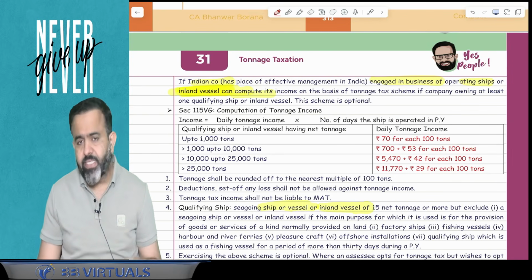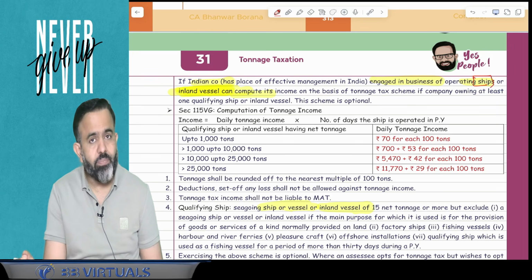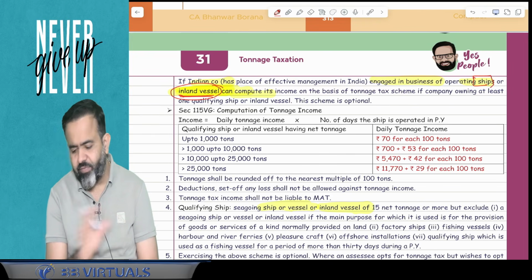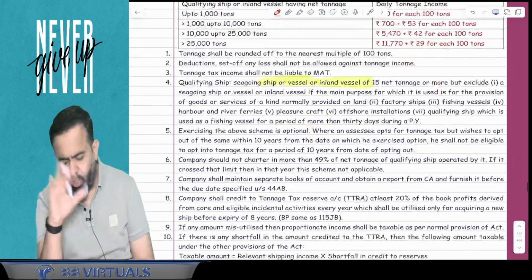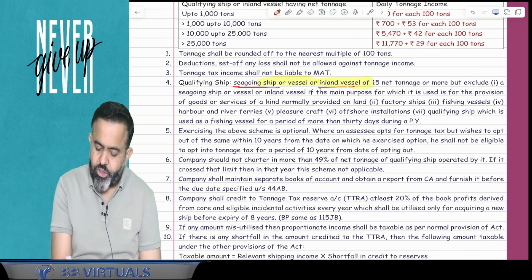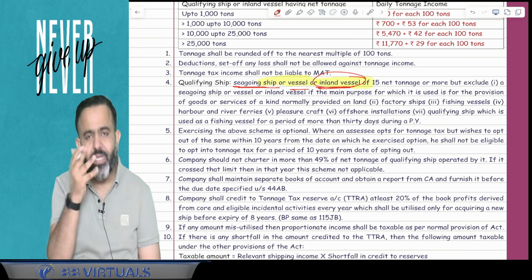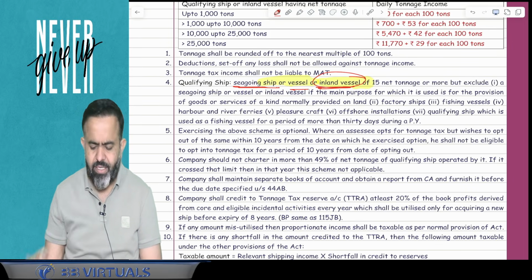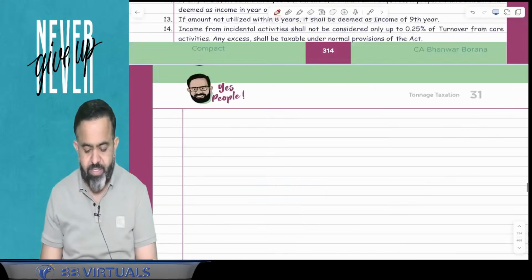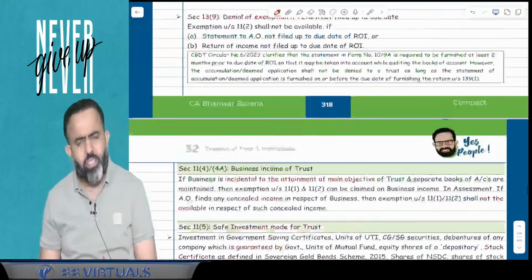And that change is, guys, earlier tonnage taxation was applicable only in case of a ship. Now they have added inland vessel also. So wherever ship was written, after ship they have added inland vessel. So any sea-going ship, vessel or inland vessel. So tonnage taxation is applicable in case of inland vessels also. Done. After that, in case of the trust, there is a small change, guys.